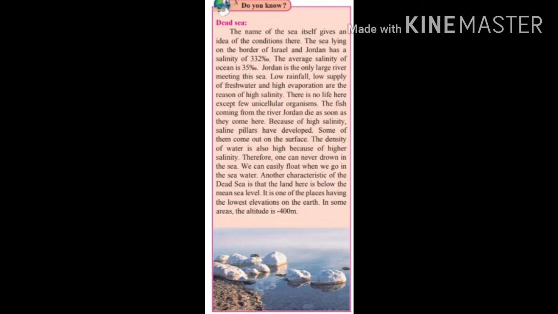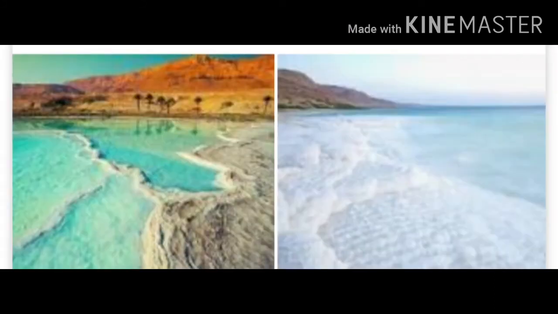Here is some information about the Dead Sea. Do you know? Let's read this information. The name of the sea itself gives an idea of the conditions there. The sea lying on the border of Israel and Jordan has a salinity of 332‰.